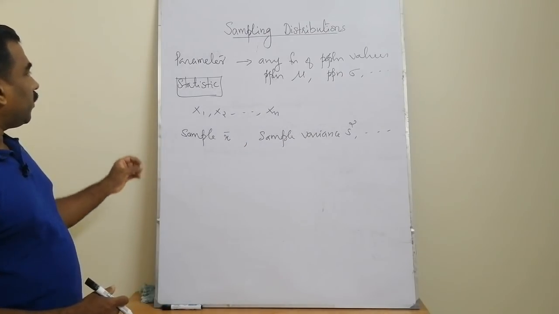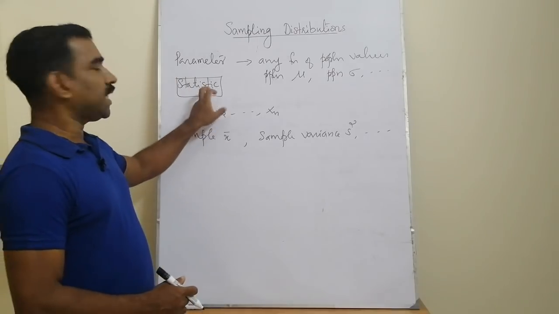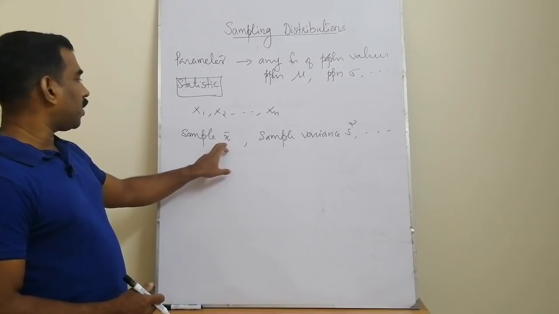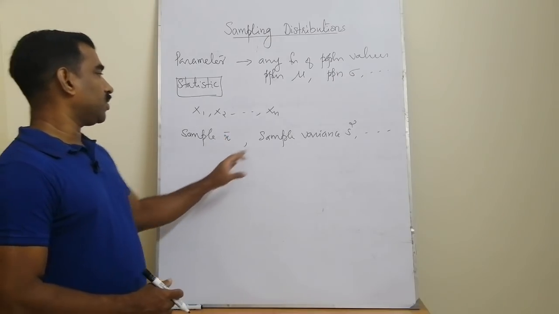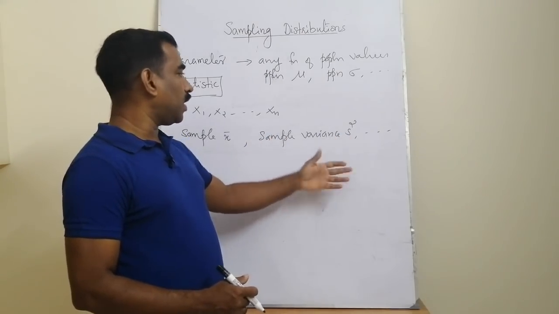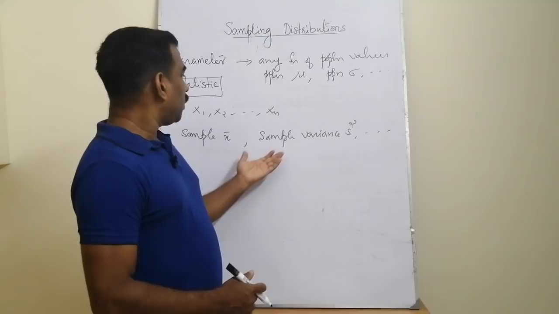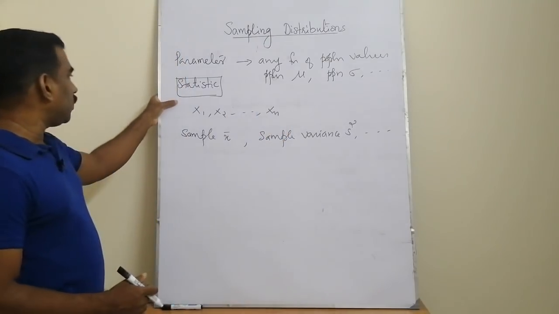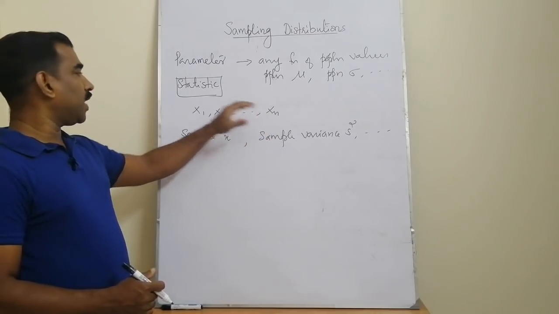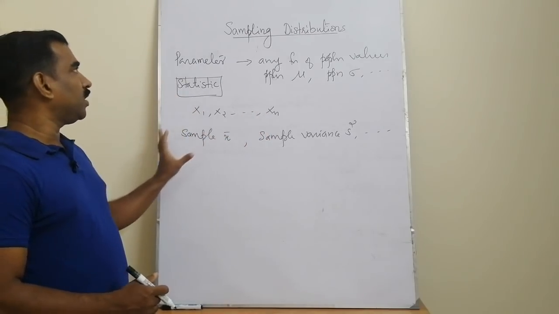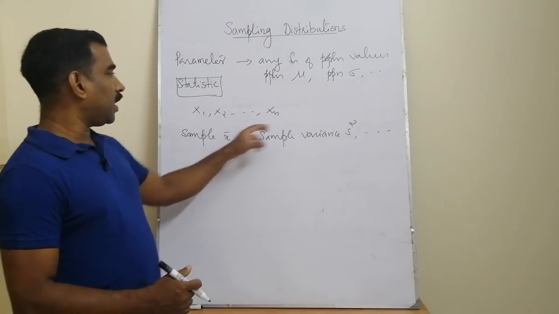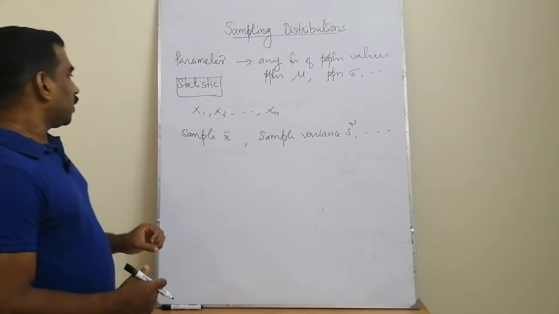We are going to discuss the distribution of a statistic. A statistic means any function of sample values. So x bar can have a distribution. Similarly, the sample variance is another statistic, and it can have another distribution of a different type. That means any value computed out of the sample values is called a statistic, and that statistic can follow some distribution. We are trying to find out the distribution of the sample mean and the sample variance.